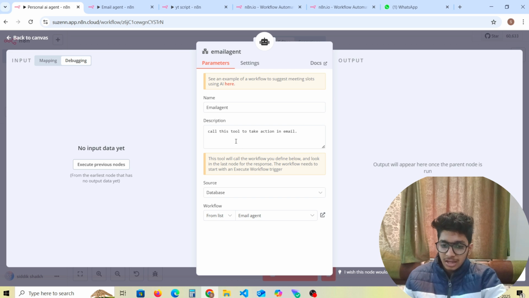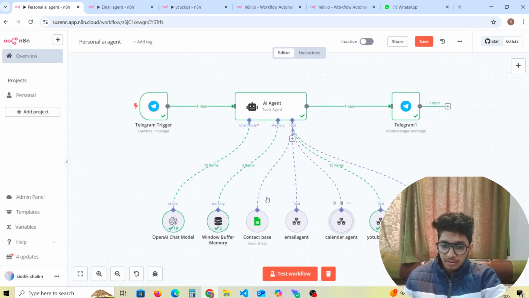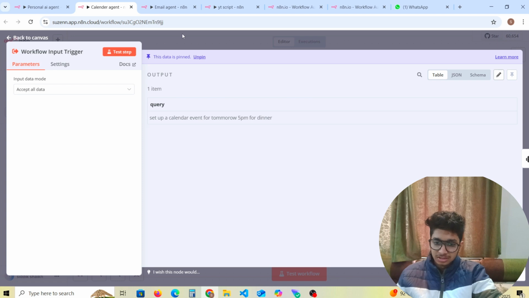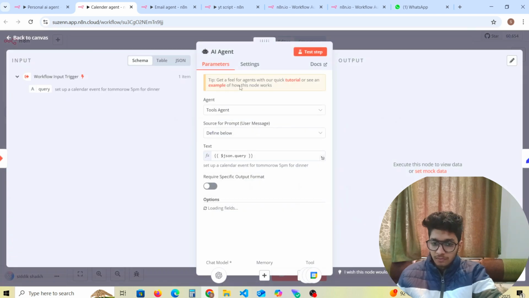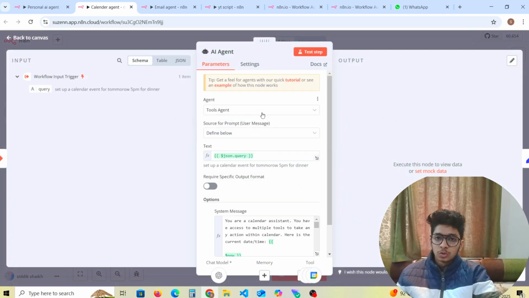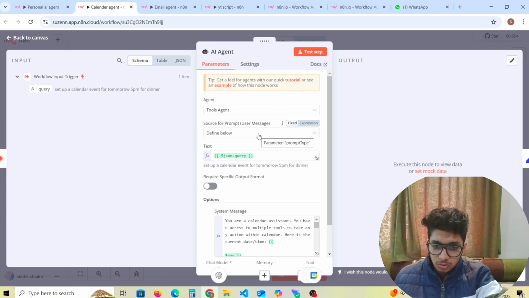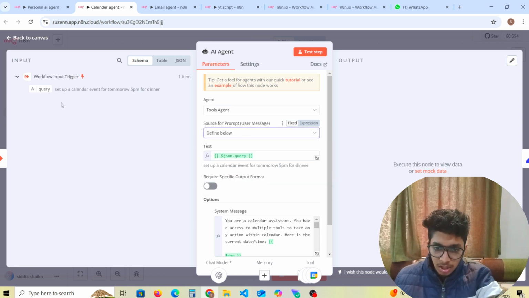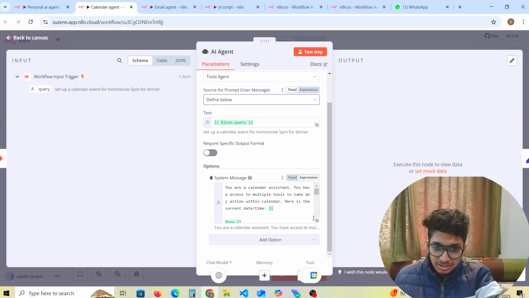And if we see in the calendar agent, what we have in the calendar subnode, so let's see. In the calendar agent, we have the chat input trigger, and this is the AI agent tool, which is very important. So in the source output, we are going to define below. This is the JSON query, as we all know, and this is the important thing. This is the system message.